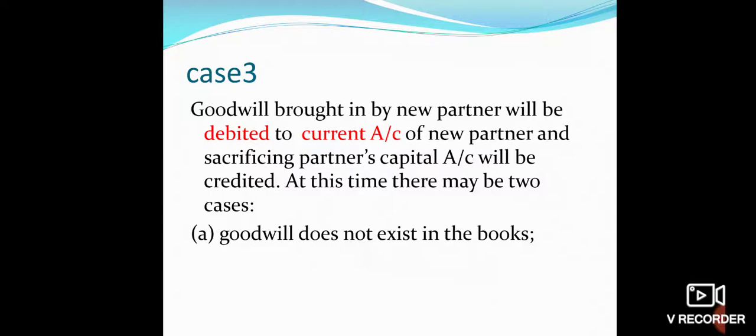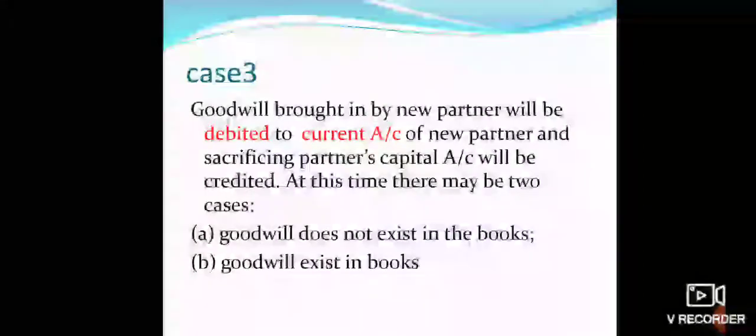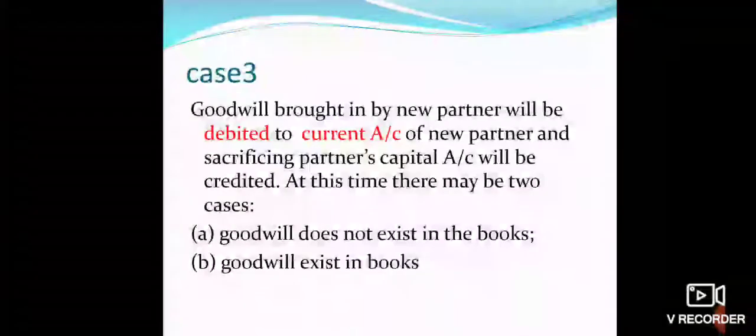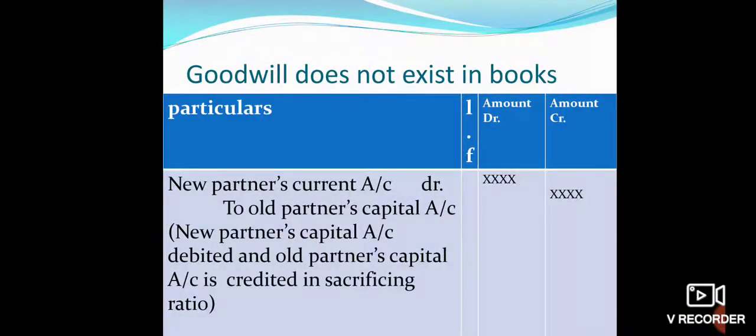At this time there may be two cases: goodwill does not appear in books and goodwill exists in books. So we will take the first case, when goodwill does not exist in books. We have to pass the journal entry regarding treatment of goodwill, in which we debit the new partner's current account and credit the old partners' capital accounts in their sacrificing ratio. You can see on the screen, the entry will be like this: new partner's current account debit to old partners' capital accounts. The old partners' capital accounts will be credited in their sacrificing ratio.